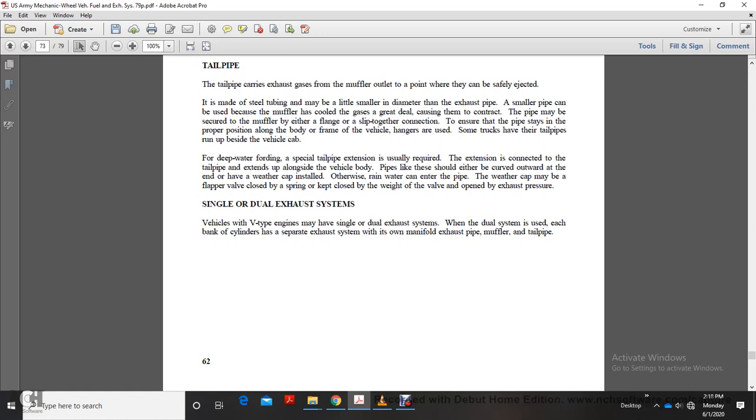The weather cap may be a flap or valve kept closed with a spring or by the weight of the valve, and opened by the exhaust pressure.